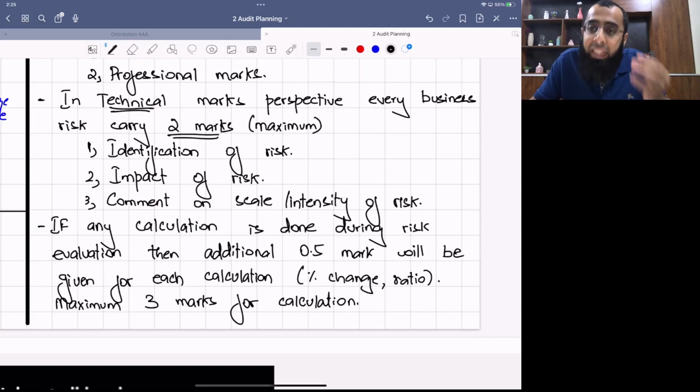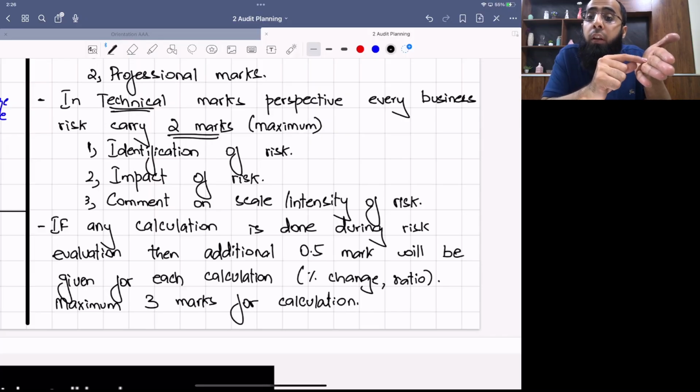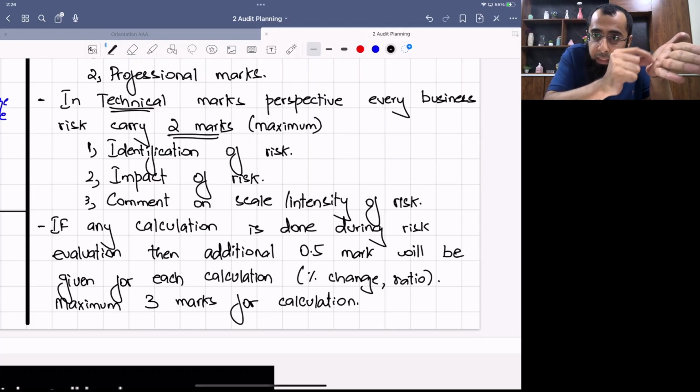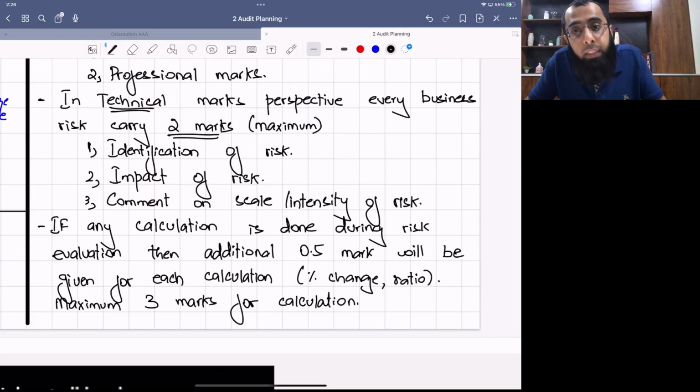What I'm trying to say is, just listen to me. For example, you are writing a risk on exchange rate movement or high gearing, and there you calculate change in profits, you calculate profit margin, or you calculate the gearing percentage, or you calculate the increase or decrease in sales. Any calculation, any trend, any ratio you calculate during your commentary, for example, if you are talking about high gearing and you calculate the gearing percentage, for that calculation you will get 0.5 mark each. And these calculation marks can go up to a maximum of 3 marks in the question.